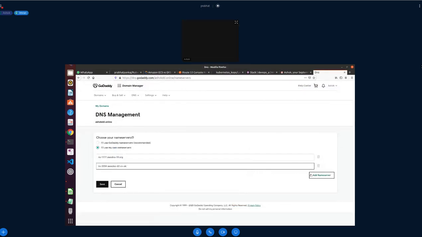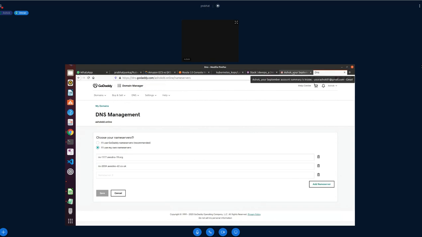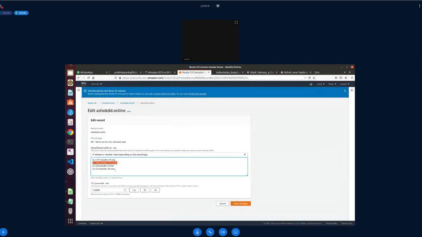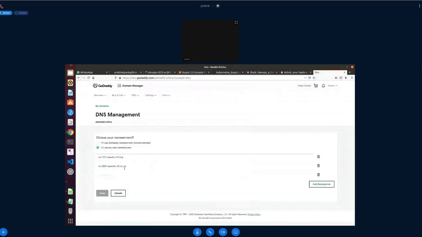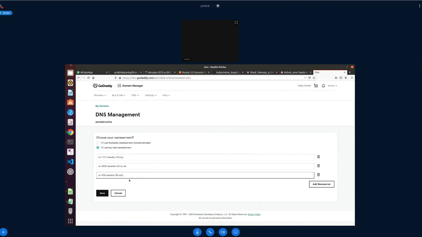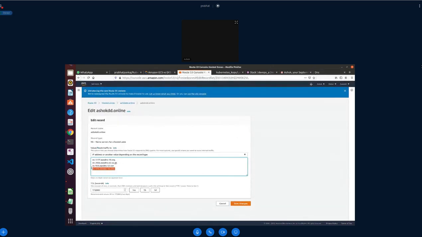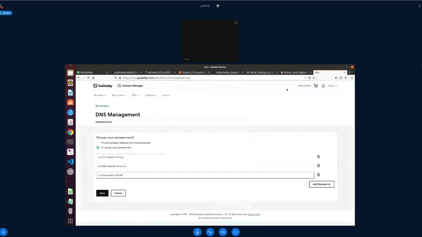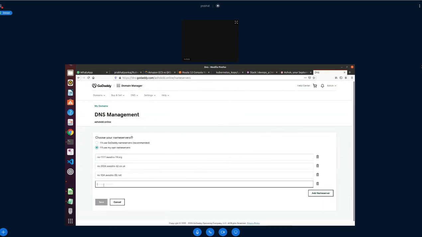A name server, if you have a domain, is something like this: your name and your identity are both different. Identity means what exactly you are, and name is just your name. So if you have created a domain name, that is simple name, and you may have to configure this name with your identity. So DNS is something like this: in order to connect your readable domain name with your server, you may have to have some kind of DNS.